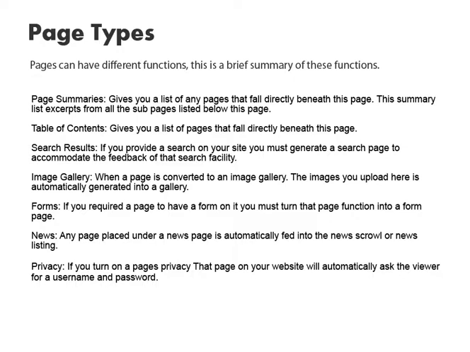Table of Contents gives you a list of pages that fall directly beneath this page. Search Results. If you provide a search on your site, you must generate a search page to accommodate the feedback of that search facility. Image Gallery. When a page is converted to an image gallery, the images you upload here are automatically generated into a gallery.